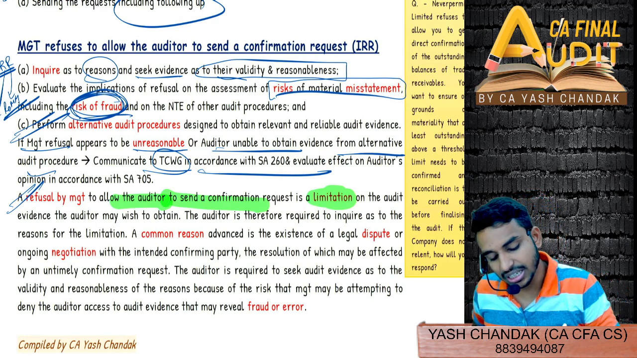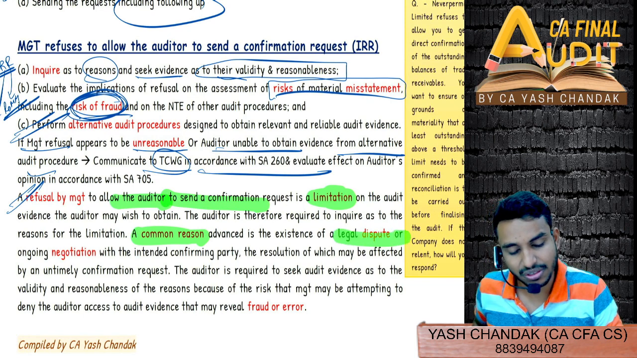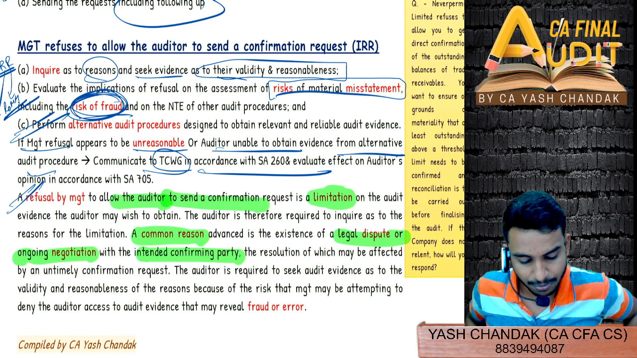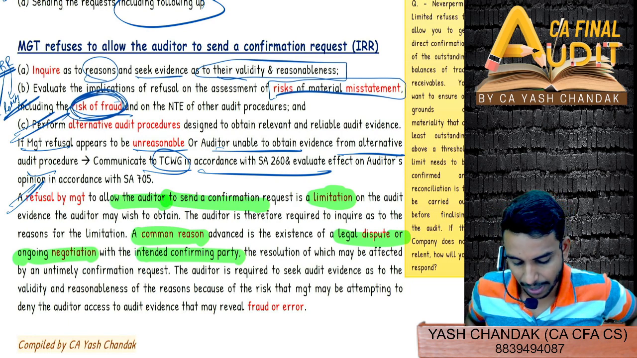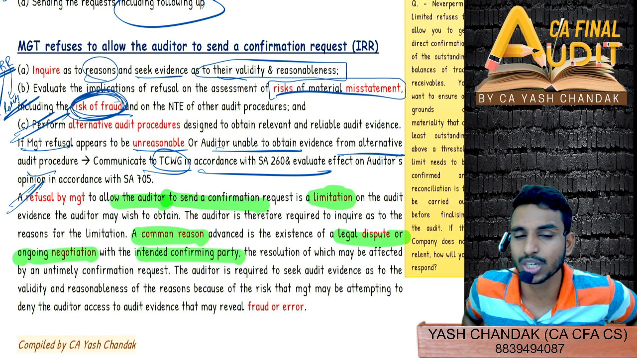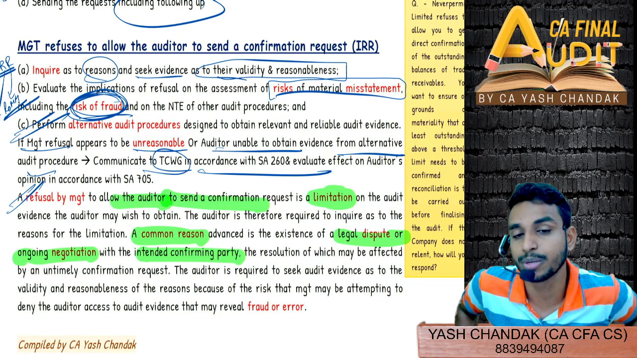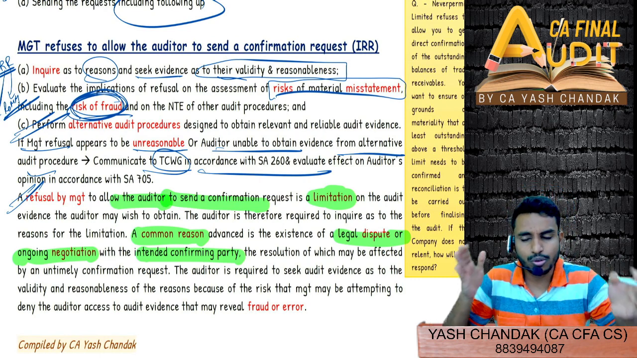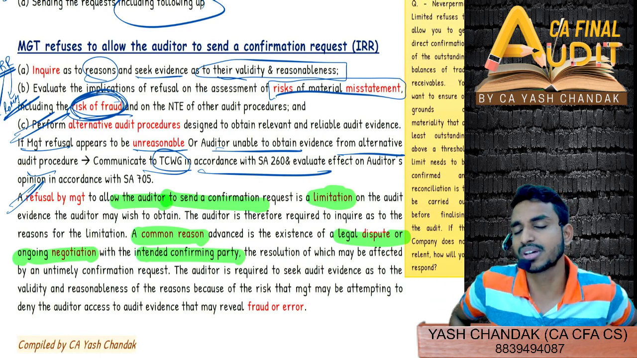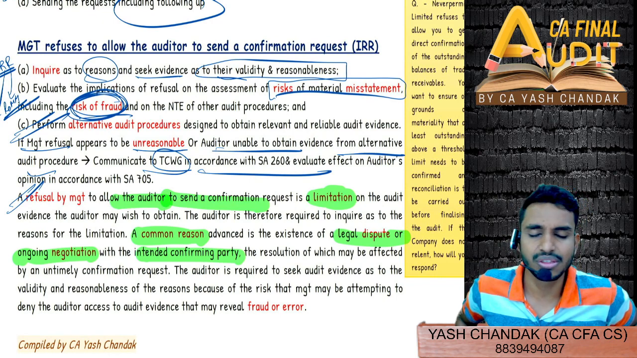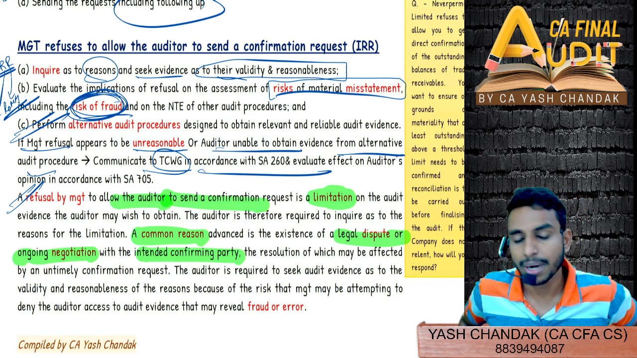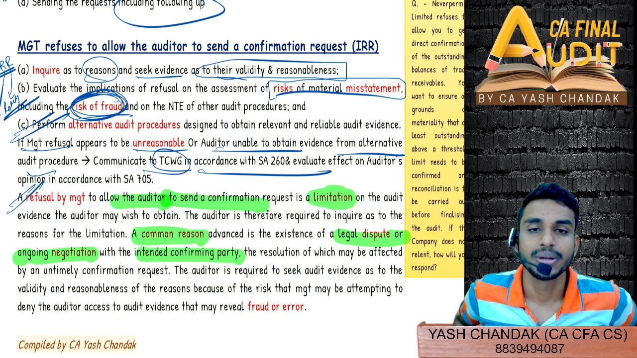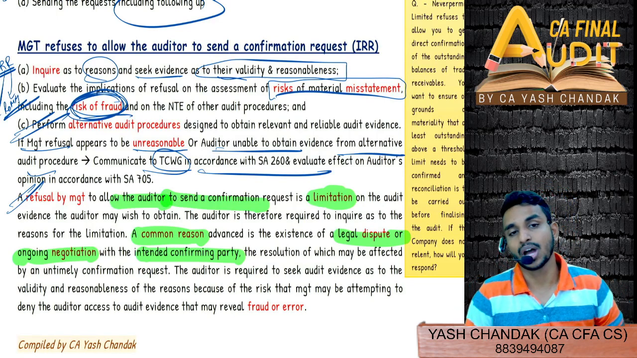And similarly, generally what management says is that, okay, fine, there is a legal dispute which is going on, an ongoing negotiation with the intended confirming party, the resolution of which may be affected by an untimely confirmation request. So they are saying that you might not be able to obtain the confirmation from the third party on a timely basis because of certain disputes among us. So generally this is the reason which they tend to give. But definitely you have to be wary of risk of material misstatement. Assess the ROMM, assess the risk of fraud, everything has to be revised.